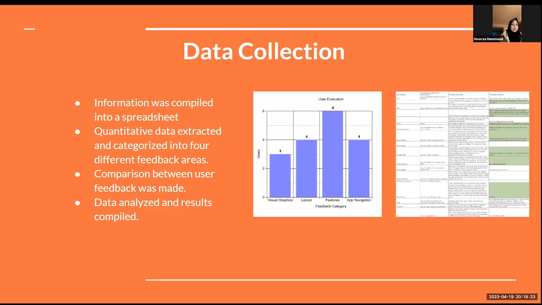Next. For data collection, we compiled our data through an Excel spreadsheet, categorizing the data by age, name, number of children our participants had, and then their initial feedback. As a group, we looked at user feedback and then we proposed possible solutions that we could implement into our application. And then we also graphed the data to better understand the main focal points of the user feedback. We found that a lot of our users touched upon similar features and they gave general feedback about certain navigation of the app. Next.